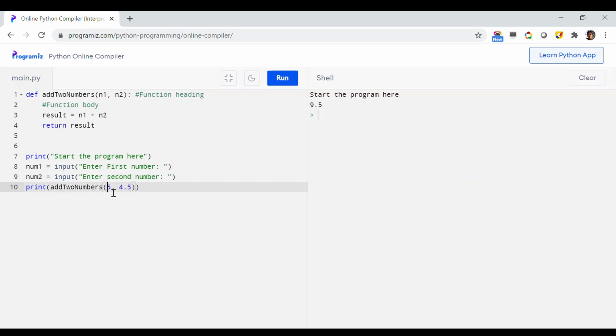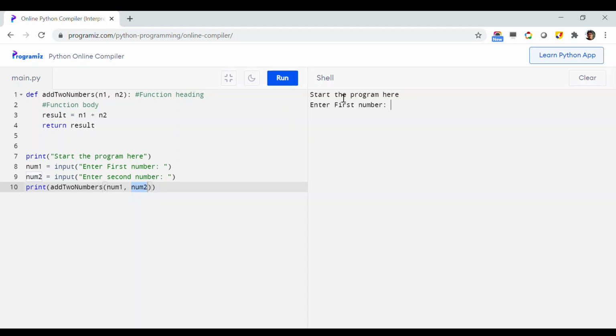And then instead of passing this 5 and 4.5 here, let us pass this num1 and num2. So here actually the program will first ask the user to enter two different numbers, and it will store those numbers in num1 and num2 respectively, and then with the values of num1 and num2 it will call the function. So let us run this and let's see what the output is.